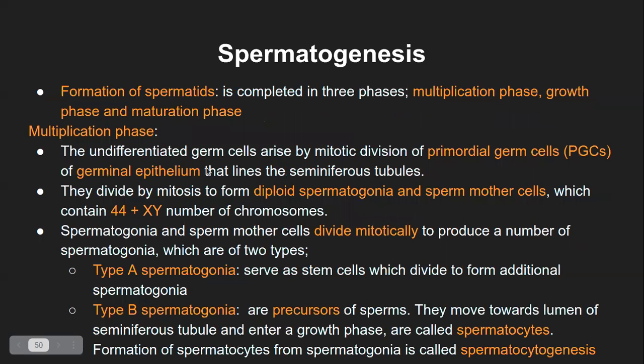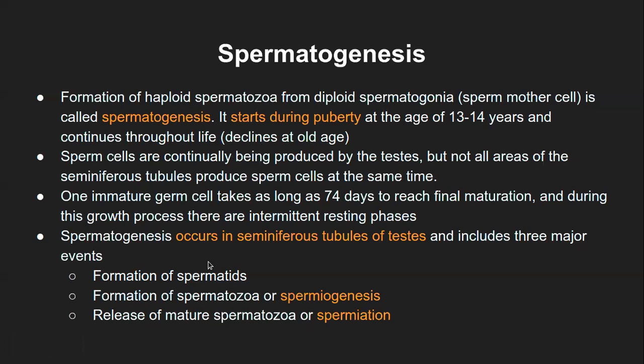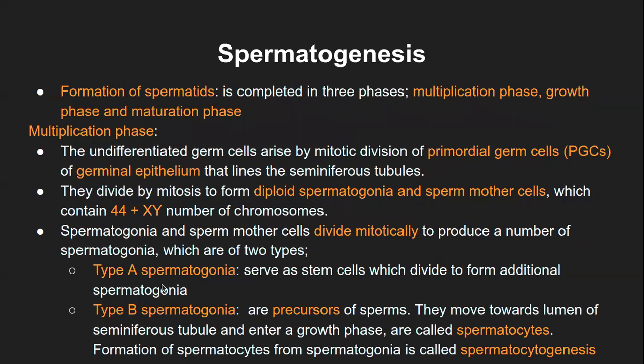So looking at the first stage of spermatogenesis, it is completed again in three phases. So in case of spermatogenesis, we have these three stages, and the first stage is divided into further three stages. Yeah, so that is how the distinction is. So formation of spermatid, you can call it a baby sperm, just colloquial language, not a scientific term.